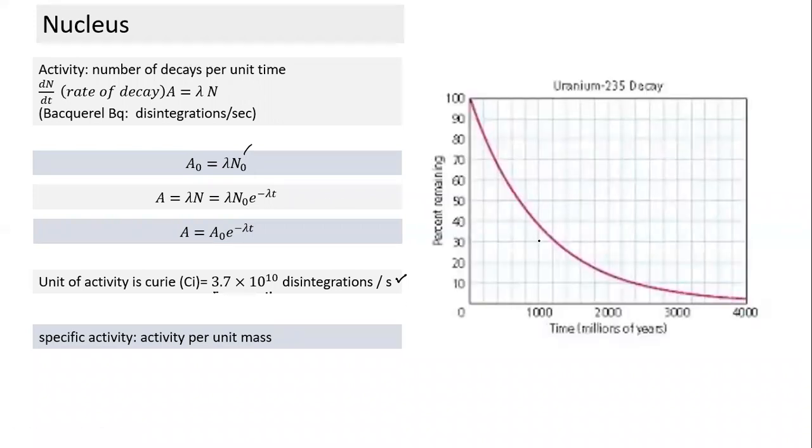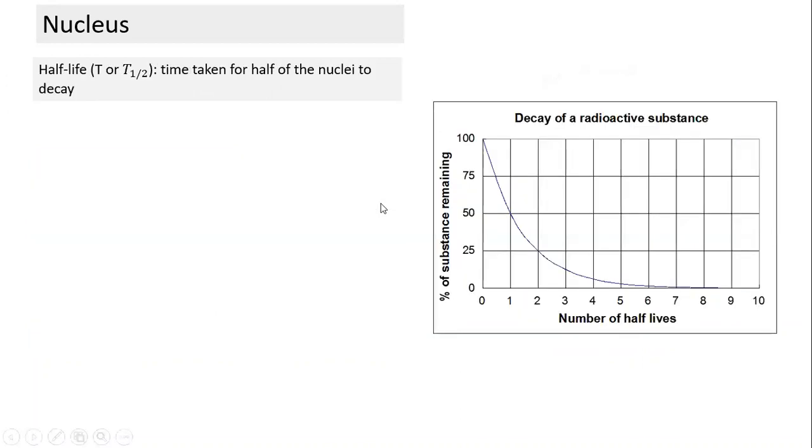And would activity follow the same curve as the N value? Yes, because the activity is directly proportional to N, this curve also will be the same, and it will have exactly the same half value as the N value. Activity also will drop to half in one half-life, similar to the number of radioactive nuclei.